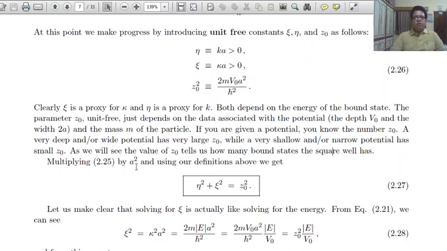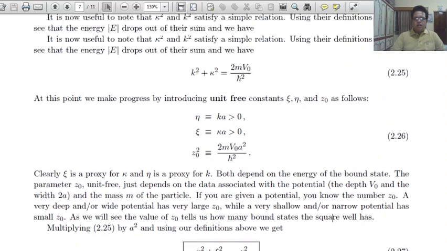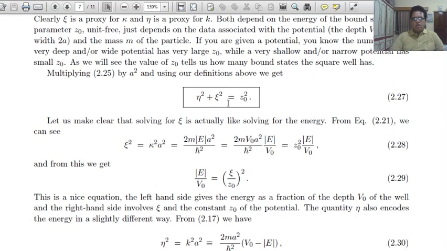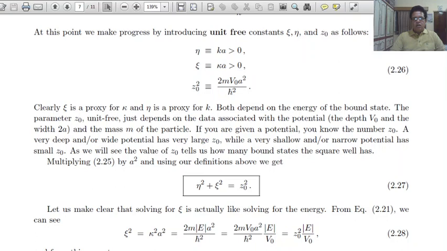Multiplying equation 2.25 by a square and using our definitions above, we get eta square plus xi square equals z0 square.